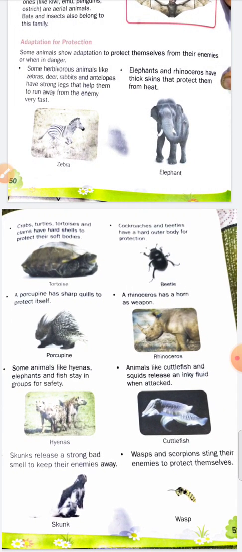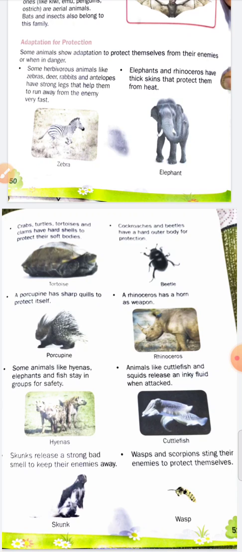Students, some animals show adaptation to protect themselves from their enemies or when in danger. And you know, there are many animals according to eating habits: herbivore, carnivore, omnivore.